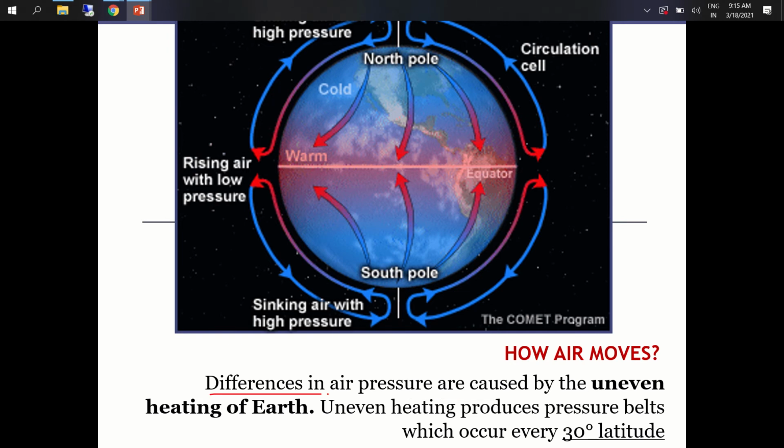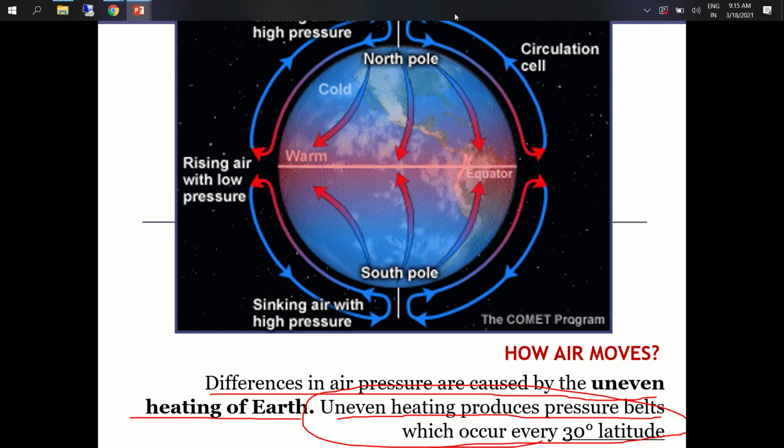Differences in air pressure are caused by uneven heating of Earth's surface. Uneven heating produces pressure belts which occur at 30-degree latitude. What is this phenomenon, and how does it impact the formation of the cyclone and the wind is what we will be discussing today.